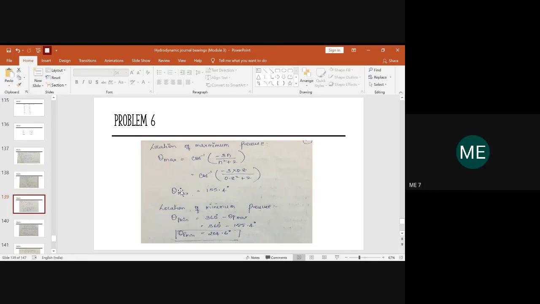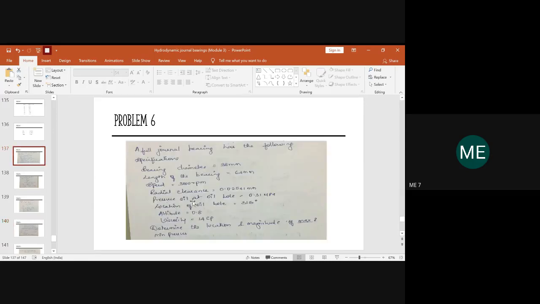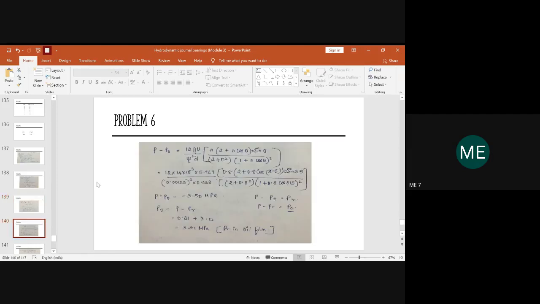Okay. So this is how you show the location where exactly the pressure is maximum and where exactly the pressure is minimum. Once you know the value of theta max and theta minimum, then you will come to the equation. This is the equation which provides you the difference in the pressure. This is the actual pressure and this is the pressure across the oil inlet. P naught is already given in the question. The pressure of oil at the oil hole is 0.31 megapascal. Right? So the other pressure distribution is what we have to determine.